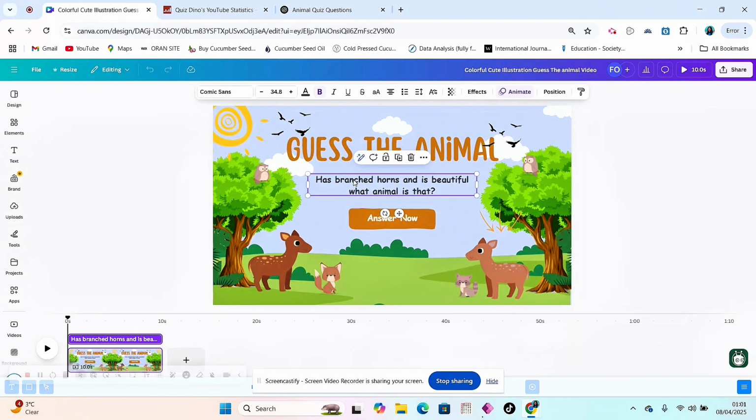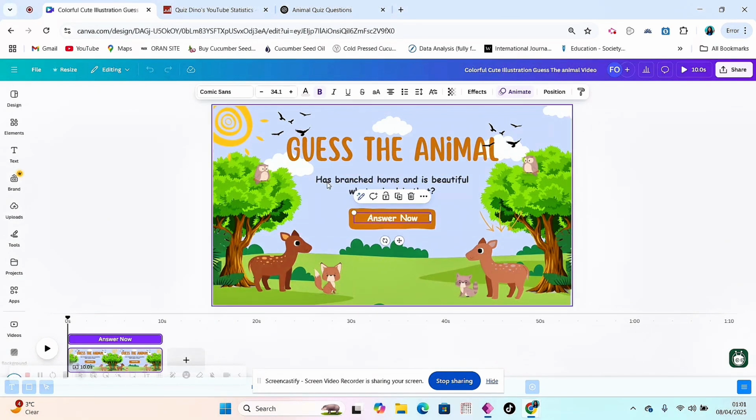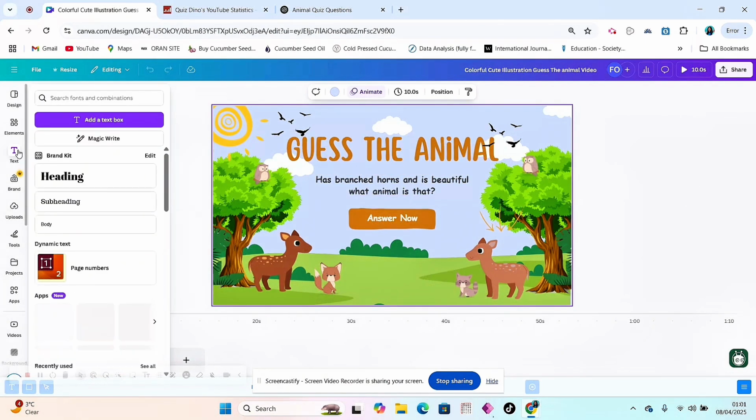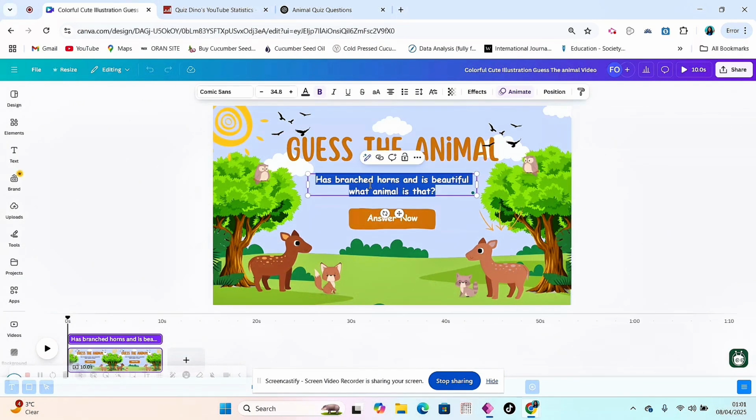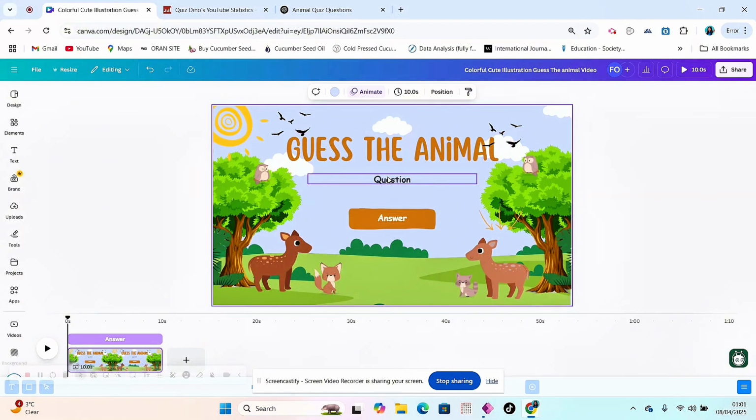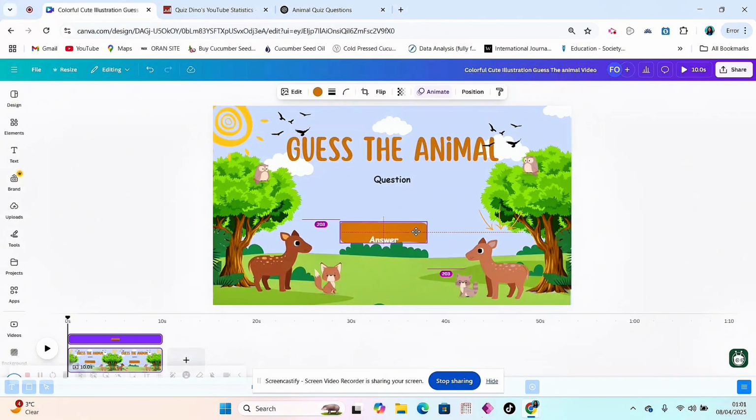Okay, we need to put a placeholder for our questions and a placeholder for our answers, which we already have in this case. But in case you don't have it, all you have to do is get a text box from the left here for your placeholders. But I have one here, so I'll be making do with this, right? And here, all I'll do is just say question, so that I'll know that my questions are coming here. And then here I have answer. Okay, simply like this. So my question will pop up here, and then after a few seconds, my answer will pop up here. I think I'll move this down a little bit, just in case the questions are longer, to have more room or space for it. Okay, this is fine.